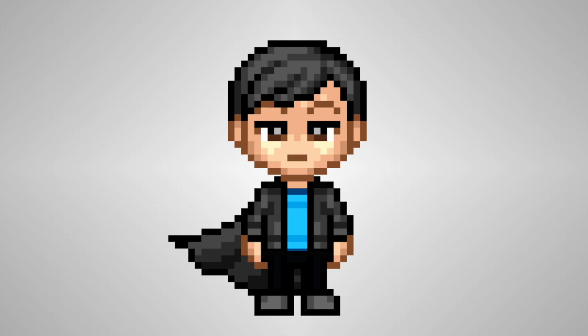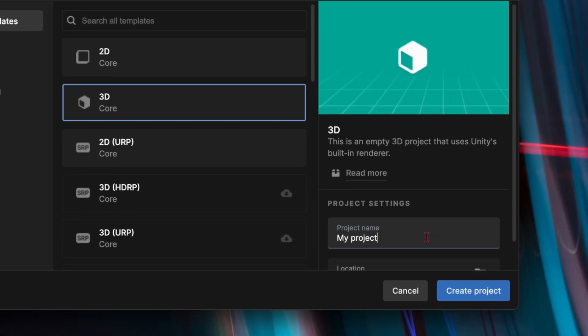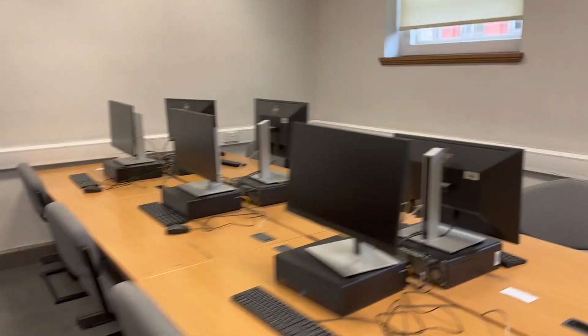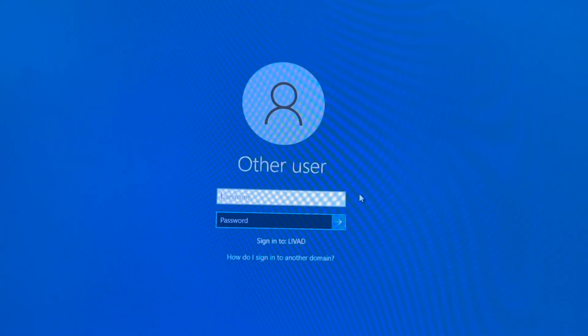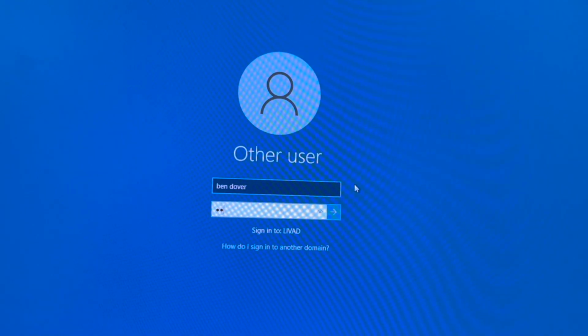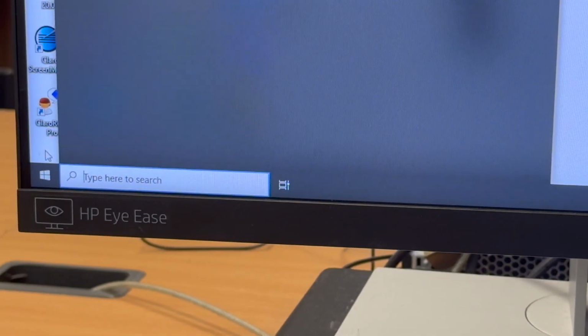Right, so now usually at this point, I'd start a new project in Unity, but that would require code. So we're going to use this revolutionary technology to make the game. And to do that, we need to go to the university library, because there they have state-of-the-art quantum tech. And because I'm not smart enough to go to university myself, I'm using my friend Ben's account that he definitely gave me permission to use, and his password definitely isn't 1234. And now, for the revolutionary technology we came here to get.